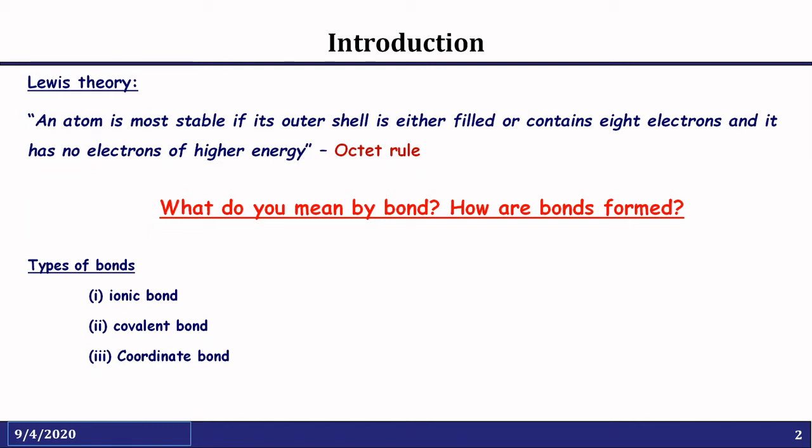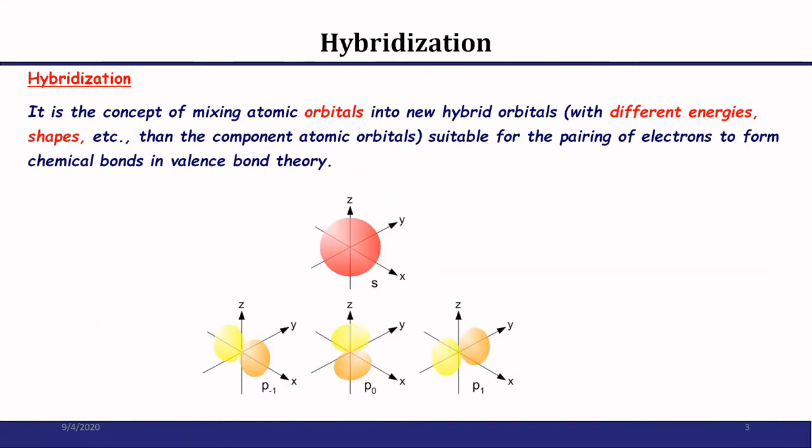Before discussing the bonding in alkanes, alkenes and alkynes, we should know the concept of hybridization. What is hybridization? Hybridization means mixing up of orbitals. So it is the concept of mixing of atomic orbitals into new hybrid orbitals. The new hybrid orbitals will have different energy and shape.